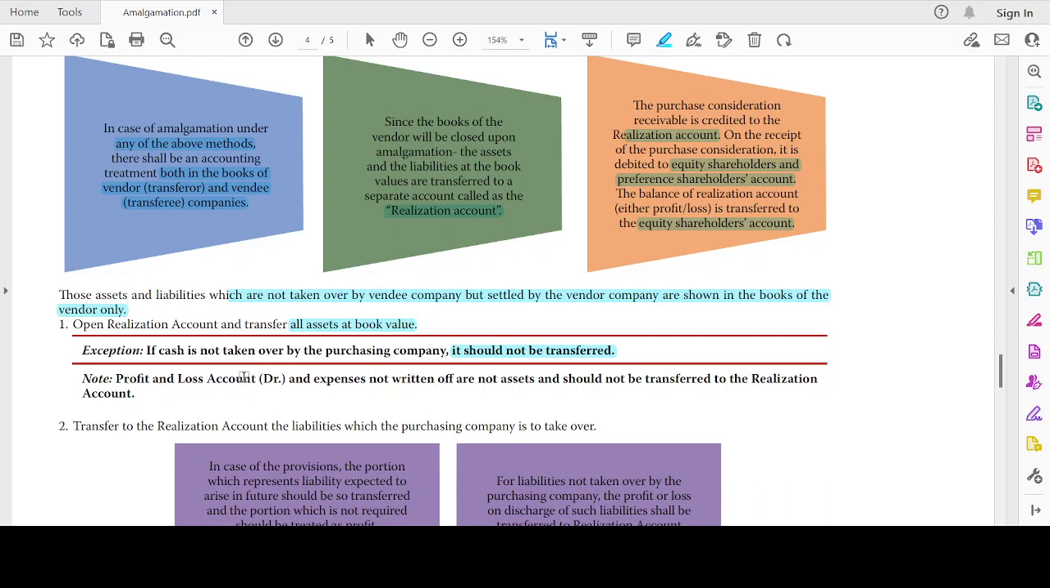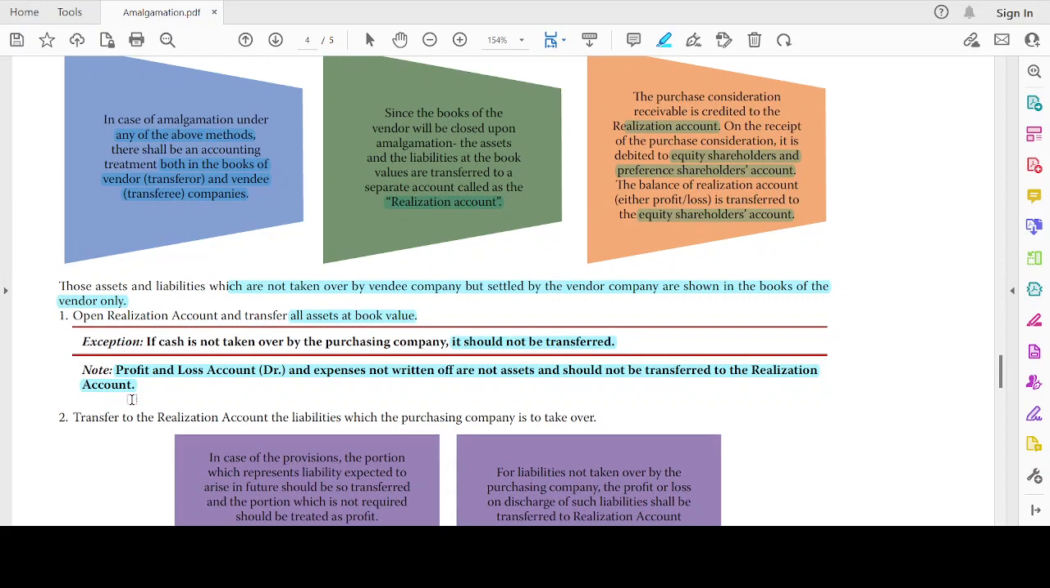Note, profit and loss account debit balance and expenses not written off are not assets and should not be transferred to the realization account. If there is a debit balance in the profit and loss account shown on the asset side, that should not be taken. Also, expenses such as preliminary expenses not written off will be there, but they will not be taken as assets transferred to the realization account.